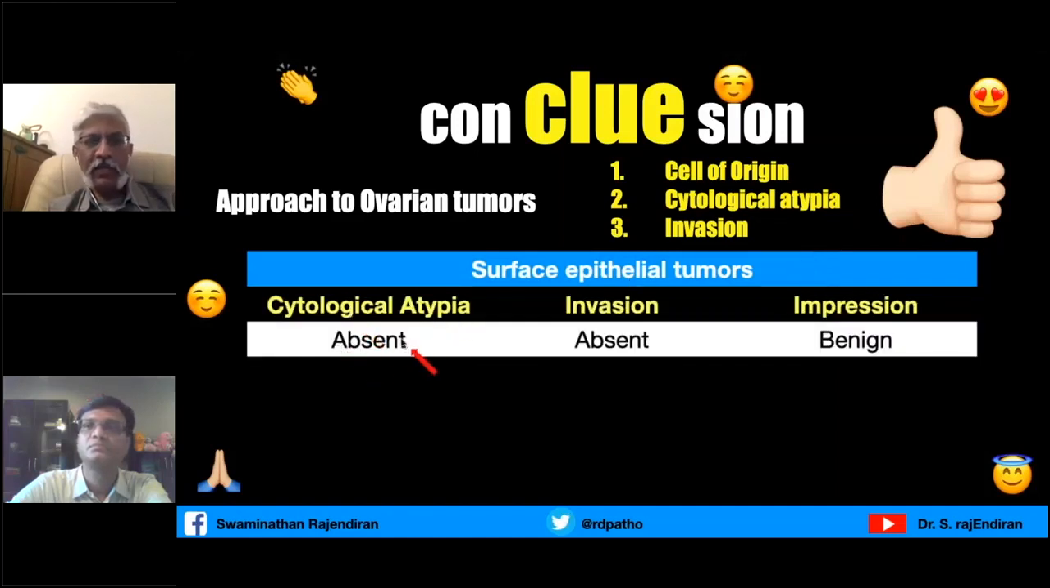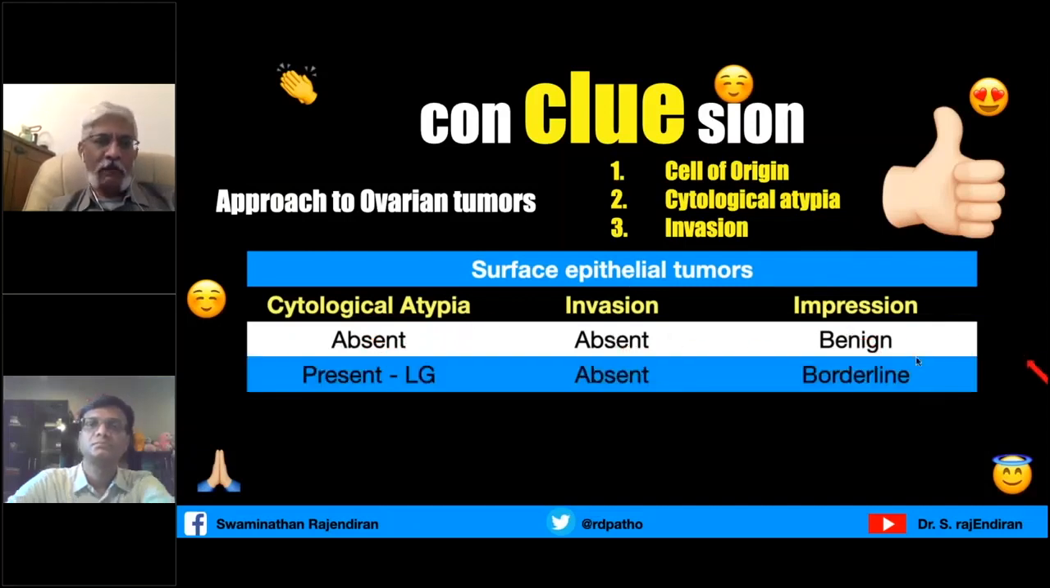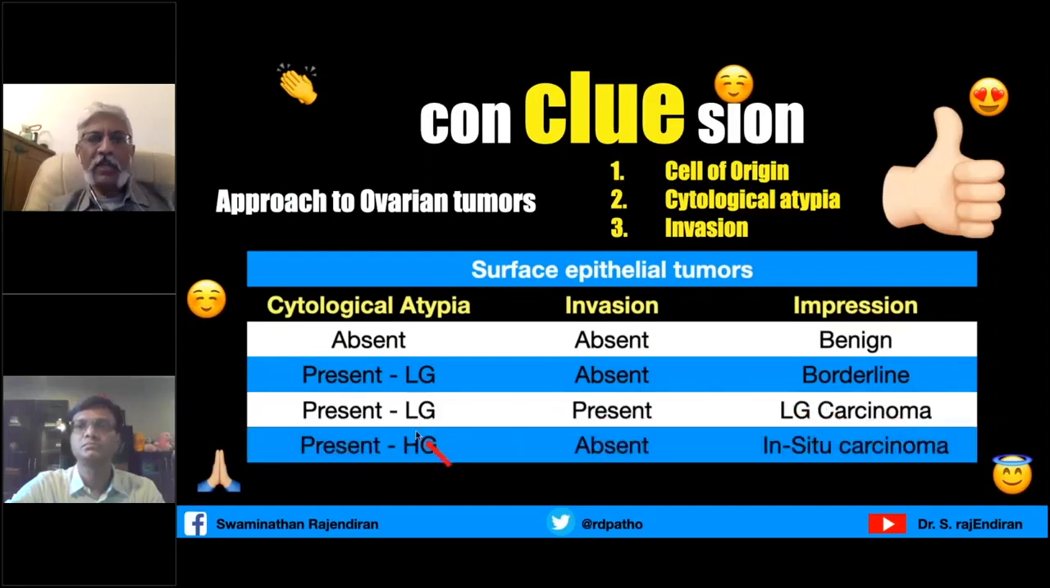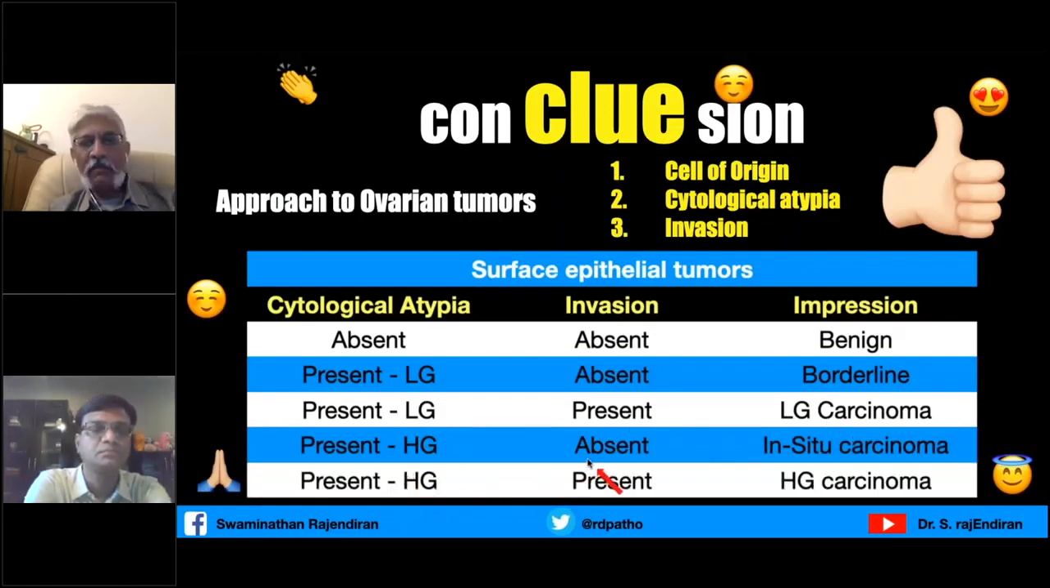When the cytological atypia is absent and invasion is absent, the impression is benign. When there is low grade cytological atypia and no invasion, it will become borderline. When there is low grade cytological atypia and invasion present, it will become low grade carcinoma. When there is high grade cytological atypia without invasion, it is known as in situ carcinoma. When there is high grade cytological atypia with invasion, it will become high grade carcinoma. Okay, so this concept is very, very important in ovarian tumors.